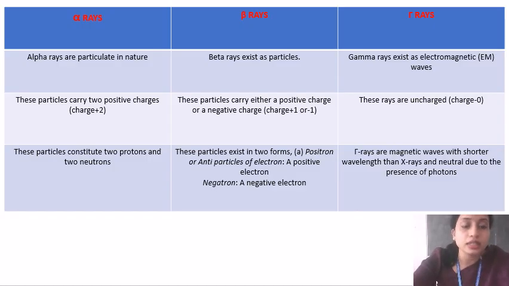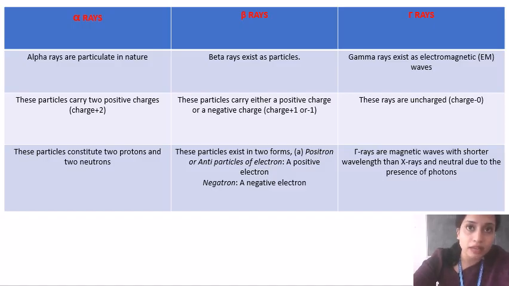Okay. Alpha rays carry two positive charges. Their charge is plus 2, and beta rays carry either a positive or a negative charge, so their charge will be plus or minus 1. And gamma rays are generally uncharged. They possess charge 0.